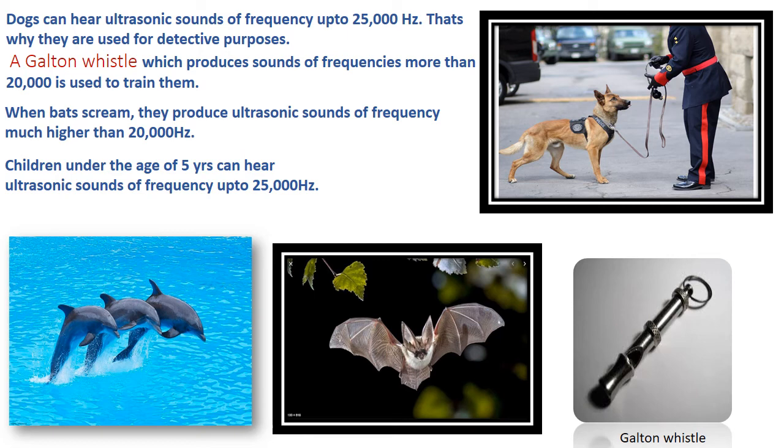Bats. Bats also hear and produce ultrasonic sounds. They can hear sounds up to the range of 1,20,000 hertz. And also, while screaming, they produce high frequency sound waves higher than 20,000 hertz. So in addition to bats, dolphins, porpoises, rats, they all produce ultrasonic sounds and hear also. So children under the age of 5 years also have the ability to hear ultrasonic sounds of the range 25,000 hertz. But as people grow older, their ears become less sensitive to sounds of higher frequencies.